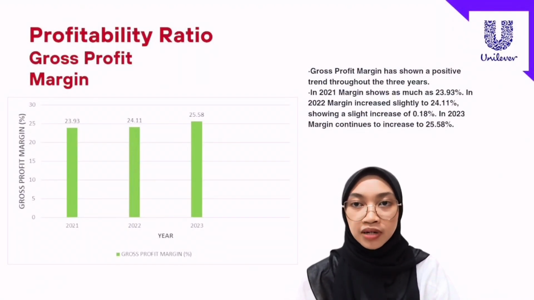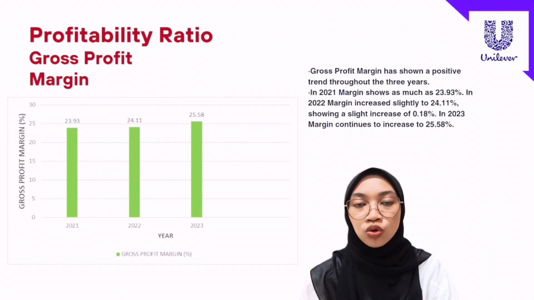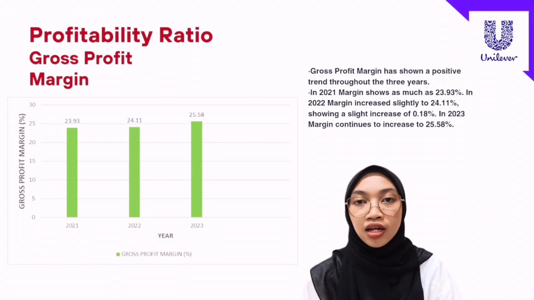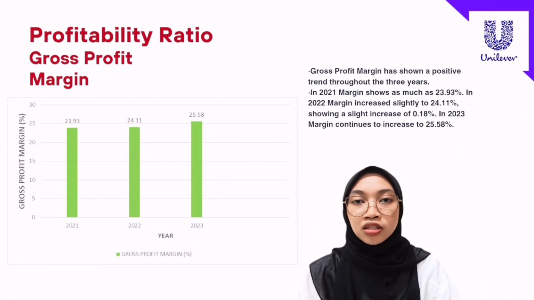First, gross profit margin. Gross profit margin has shown a positive trend throughout the 3 years. In 2021, margin was 23.93%. In 2022, margin increased slightly to 24.11%, a slight increase of 0.18%. In 2023, margin continued to increase to 25.58%.